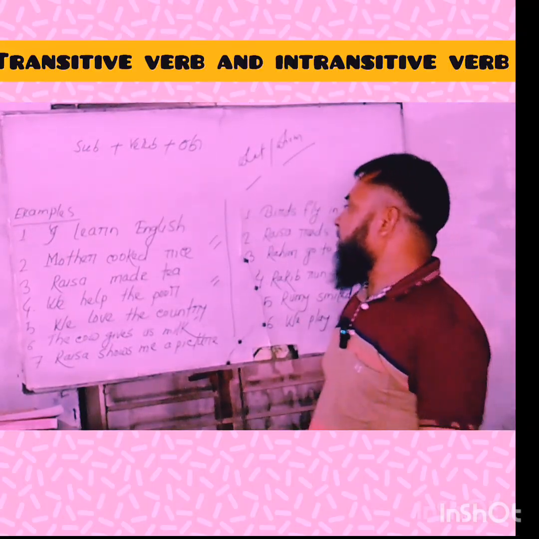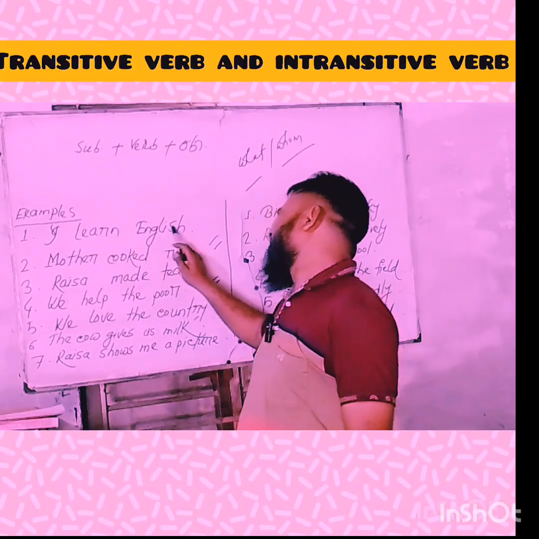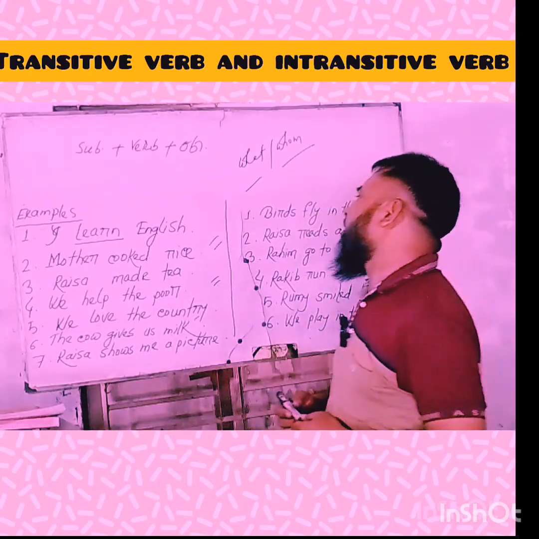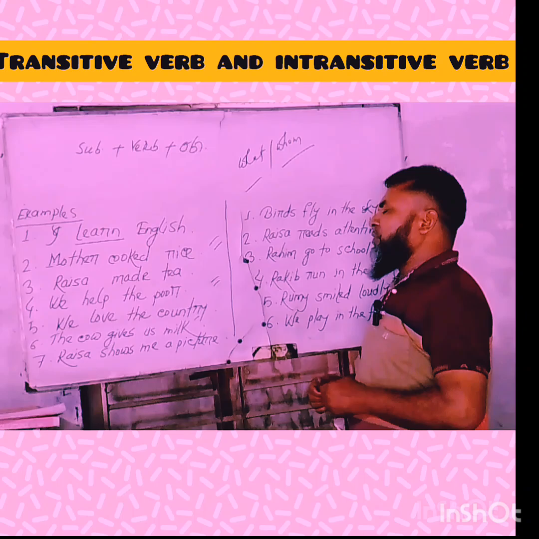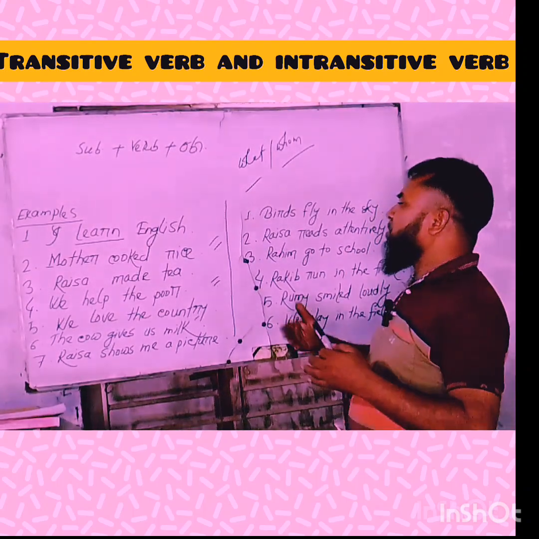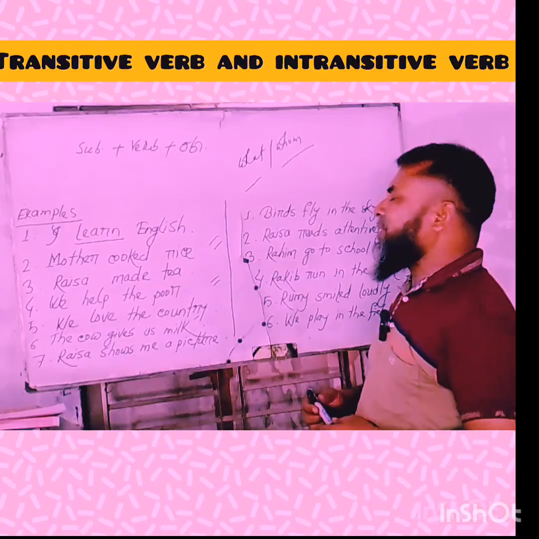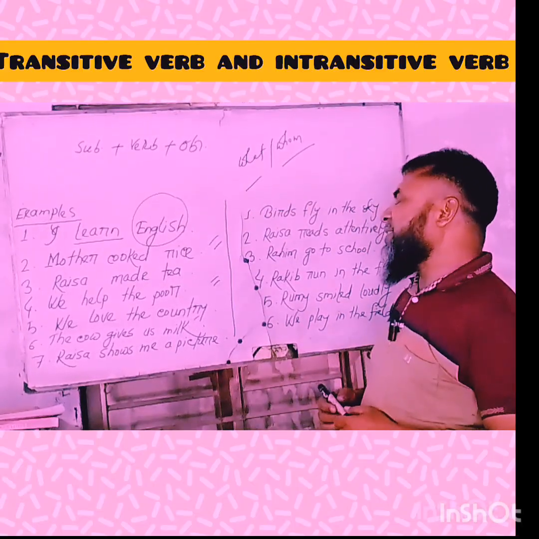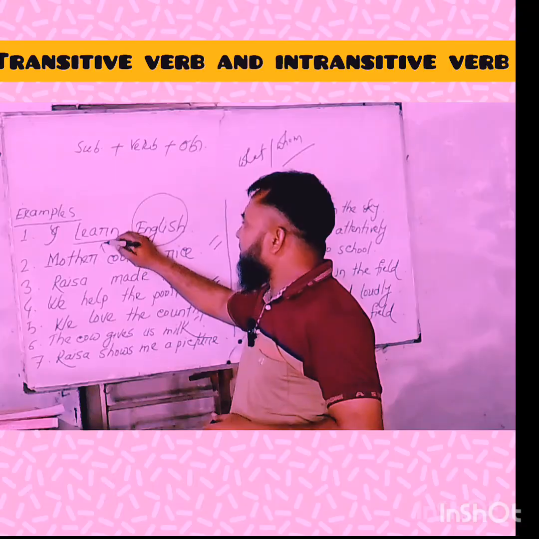First example, I have written: I learn English. In this sentence, learn is a transitive verb because if you ask the verb learn, what do you learn? The answer is English. So learn is a transitive verb.